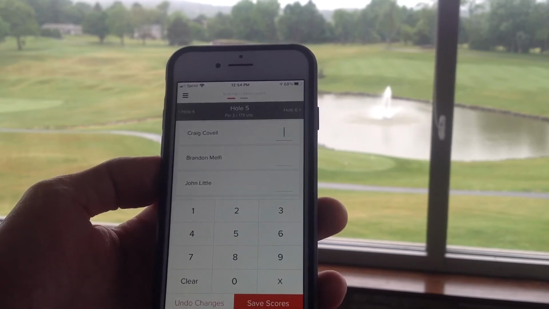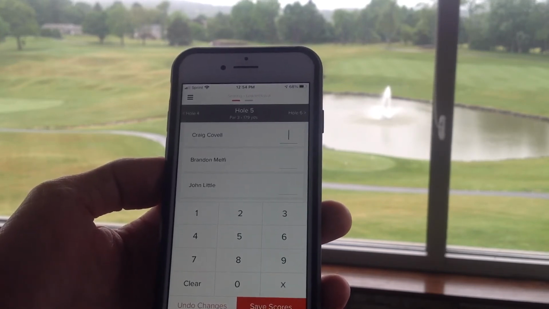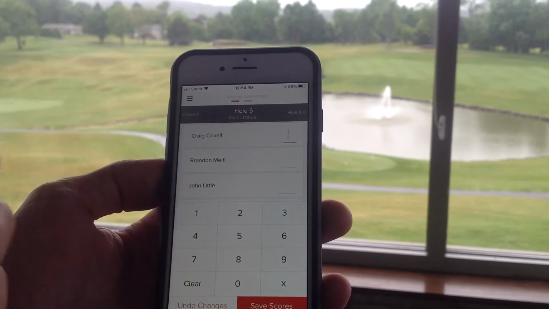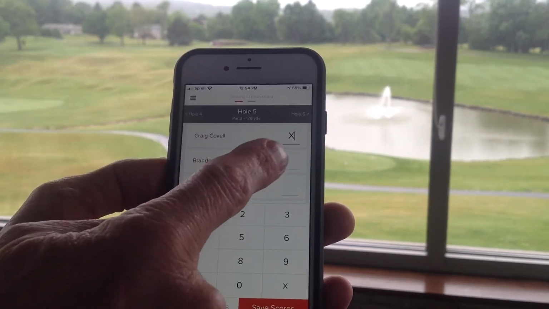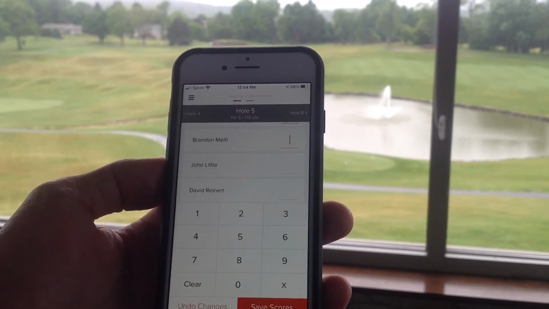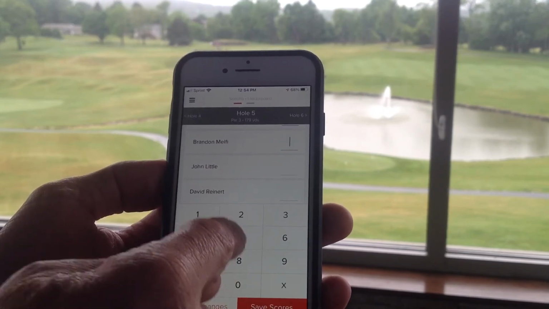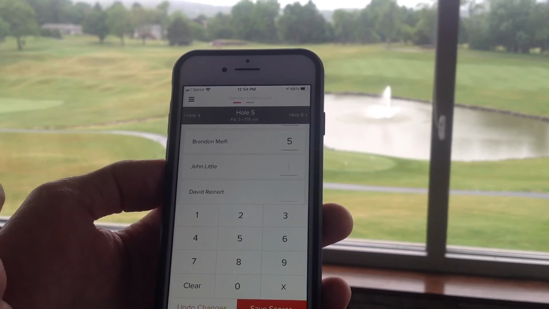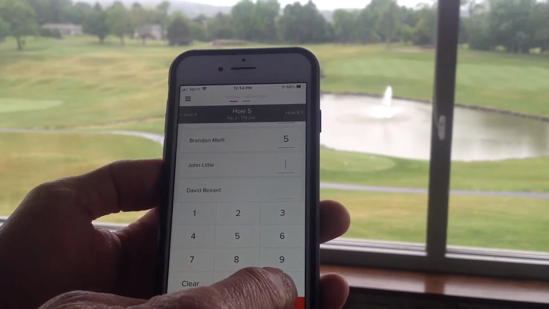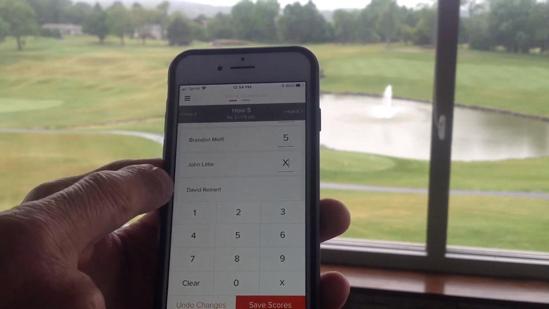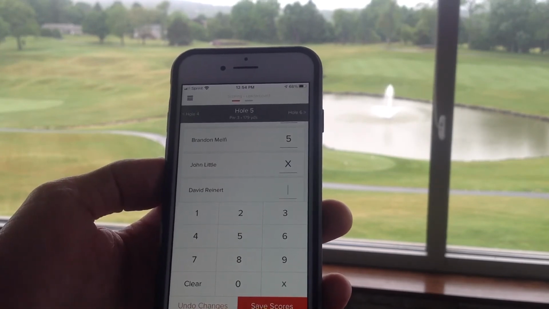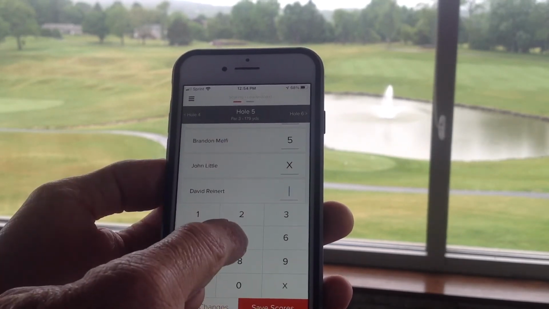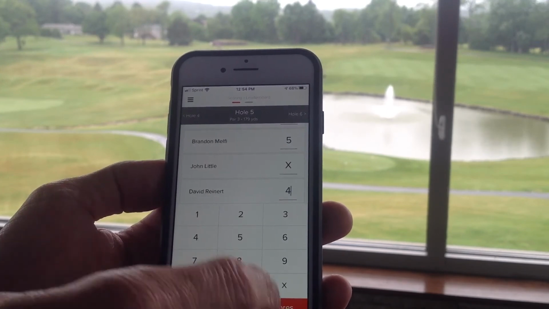If somebody picked up and you want to put an X for them, but you think they would have had a 7, you could put X, make sure it keeps the cursor there, then hit the number 7. Then you could hit 5. And let's say Mr. Little picked up as well. We have no idea what he would have had, so we can put an X, but you do have to click on the next spot to move the cursor down if you're not going to put a number up top. Then a 4, then you hit save.